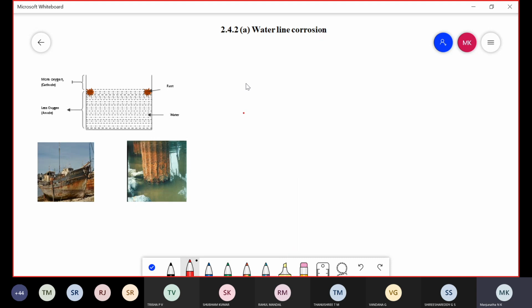Is it clear? Coming to the reactions observed in waterline corrosion. Here also the same anode and cathode reactions are observed. First is the anode reaction. At the anode, whatever metal is there acts as an anode. It undergoes corrosion, meaning it is converted into metal ion with the liberation of electrons.